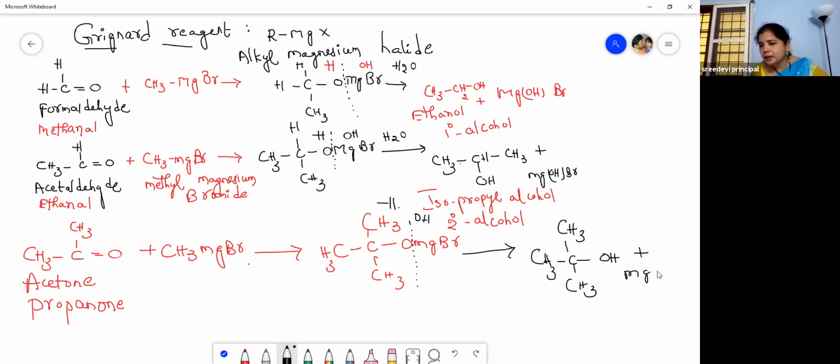This is the end of the page, no? That's why I'm facing some problem here. MgOHBr. Yes. Okay, it's okay.